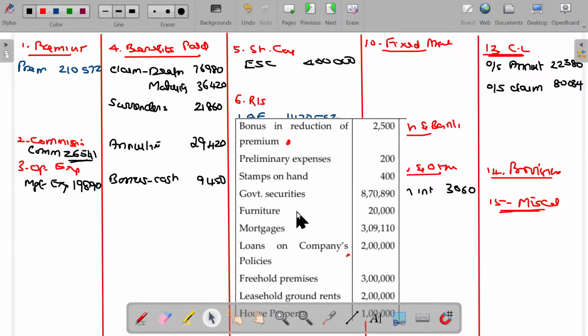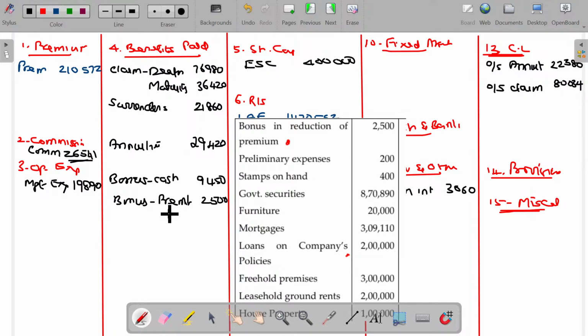Bonus in reduction of premium. Adjusted in premium. Premium reduced, value being 2,500. Of course, we have adjustment for this. Preliminary expenses, you can score out, usually subtracted from the share capital. So 4,99,000, sorry, 3,99,800. Preliminary expenses.